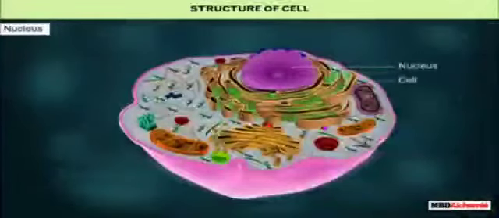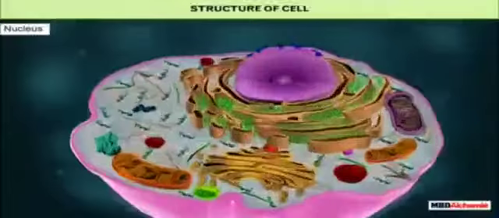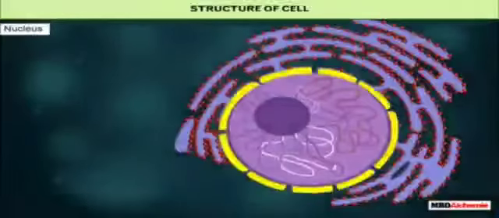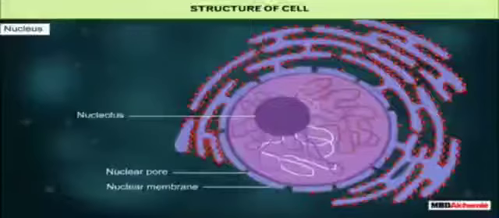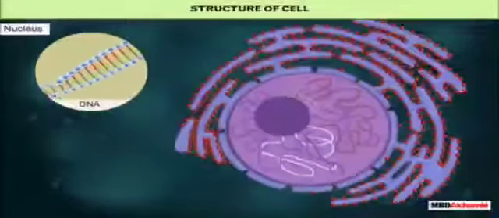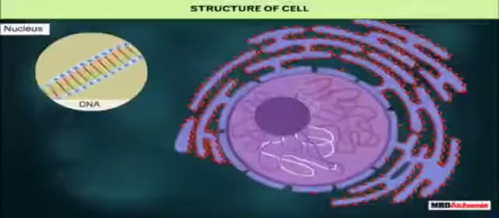Nucleus. Nucleus is the most important part of the cell, which controls all the activities of the cell and regulates its growth. It is surrounded by a double-layered covering called nuclear membrane. The nuclear membrane has pores which allow the transfer of substances. A small round-shaped structure called nucleolus is also present within the nucleus. The nucleus contains the genetic material of the cell, which is present in the form of DNA molecules. Functional segments of DNA are called genes.